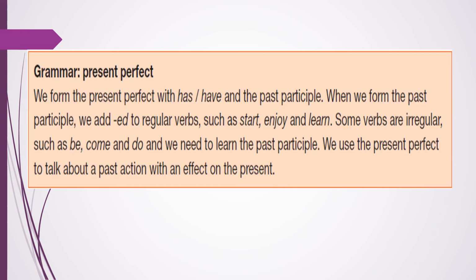Now let's read the information box about the present perfect. Grammar. Present perfect. We form the present perfect with has or have and the past participle. When we form the past participle, we add ed to regular verbs, such as start, enjoy, and learn. Some verbs are irregular, such as be, come, and do, and we need to learn the past participle. We use the present perfect to talk about a past action with an effect on the present.